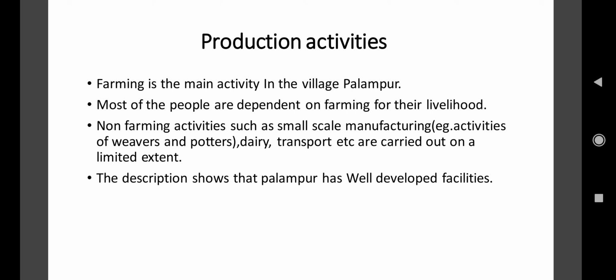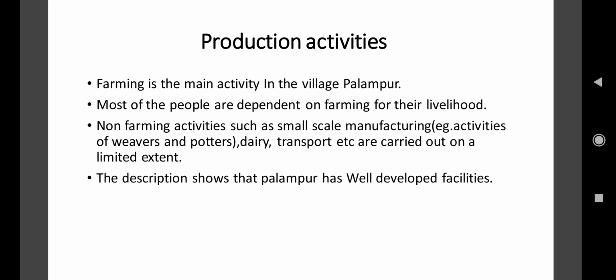Besides farming, non-farming activities were also carried out, such as small scale manufacturing, that is activities of weavers and potters who used to do pottery, making pots, right? Dairy, transport, etc. were carried out on a limited extent.